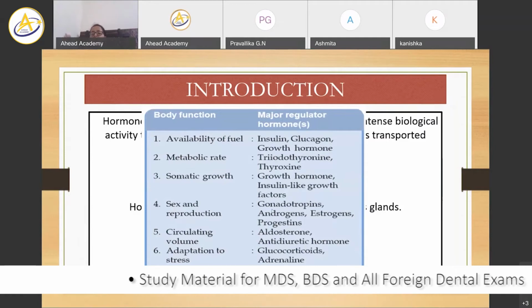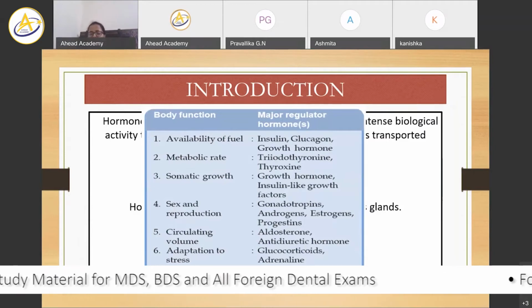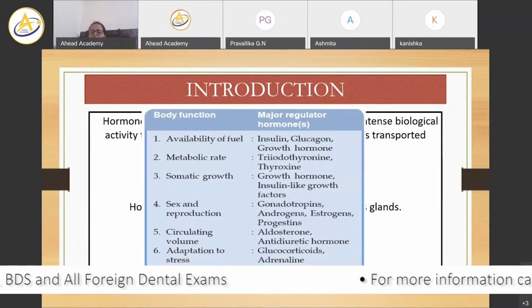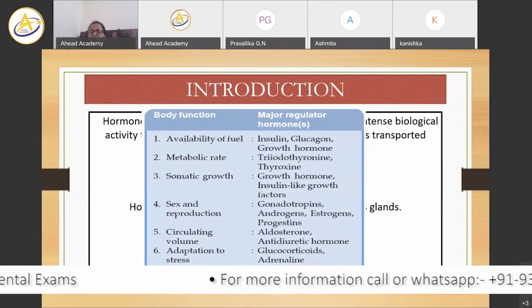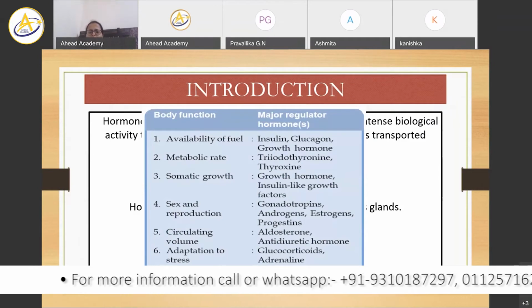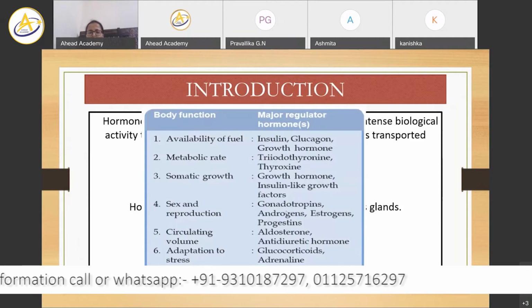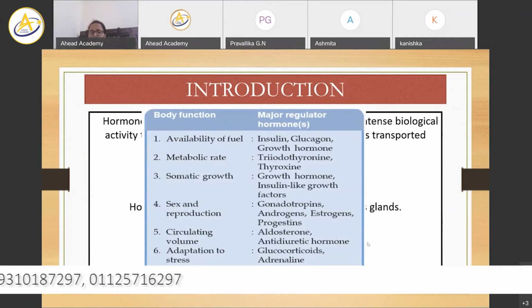We'll discuss each category and the drugs related to them separately. This table is just reorienting you towards the types of functions which each hormone performs. Then there are the antidiuretic hormone and aldosterone, which act on the circulating volume, and why, we'll discuss later.